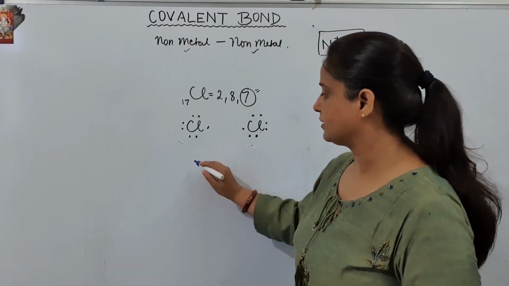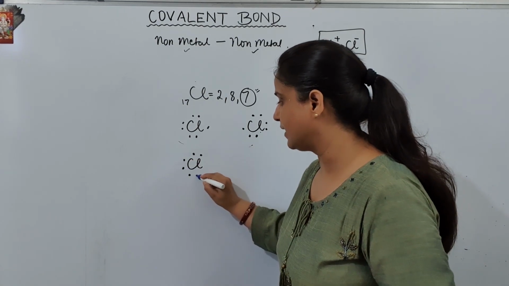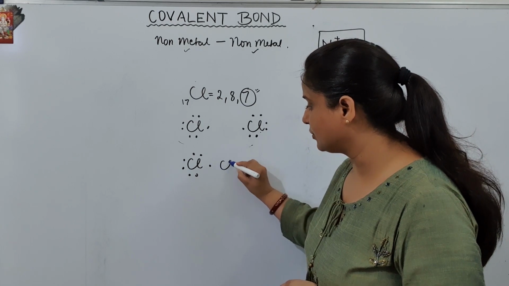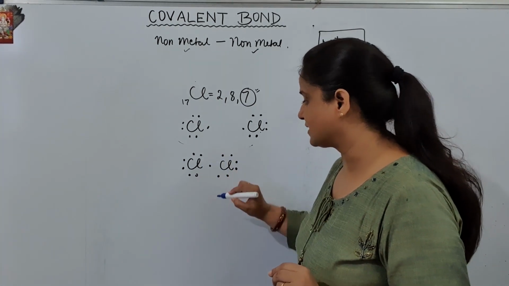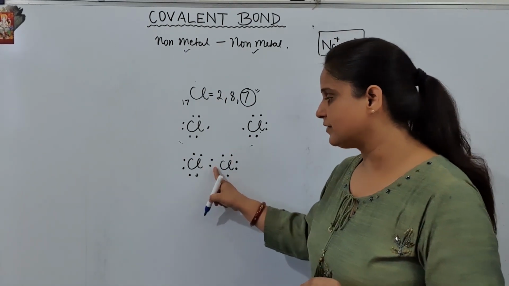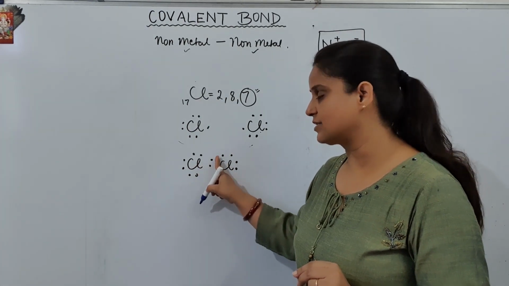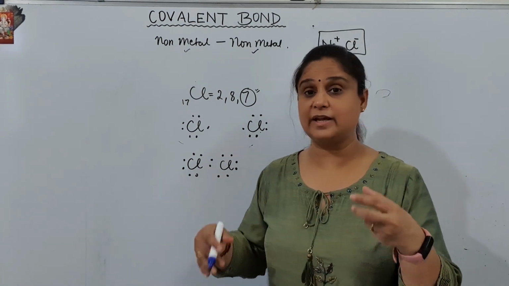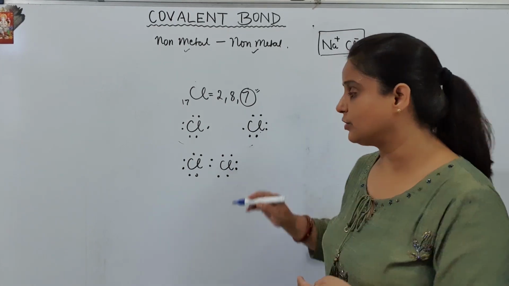I am drawing here the chlorine with 1, 2, 3, 4, 5 and 6, and the 7th electron will be kept in between. This is the second chlorine with 1, 2, 3, 4, 5, 6 and its 7th electron kept in between. So one chlorine atom, another chlorine atom, and these electrons are kept in between so that they can share. They can share at the time when someone checks whether they have 8 electrons or not. So how are they going to show it?